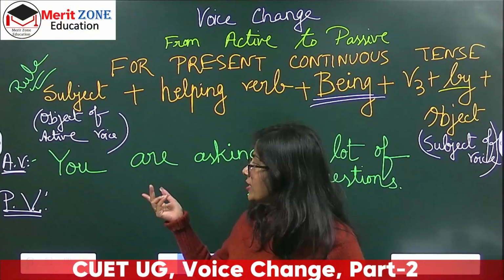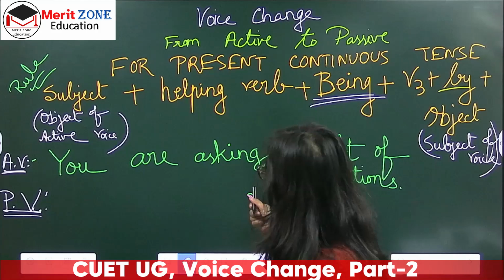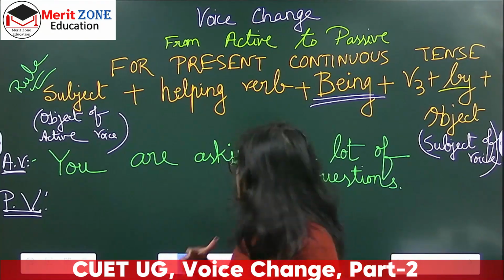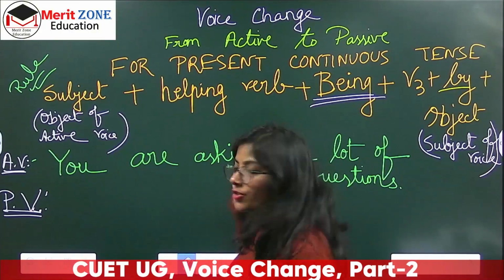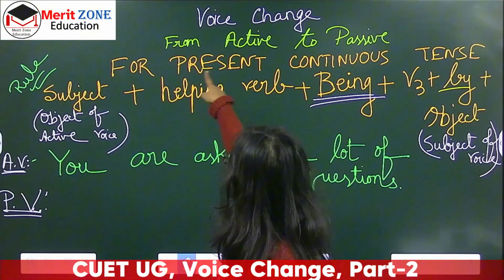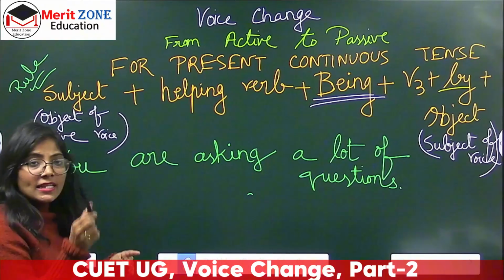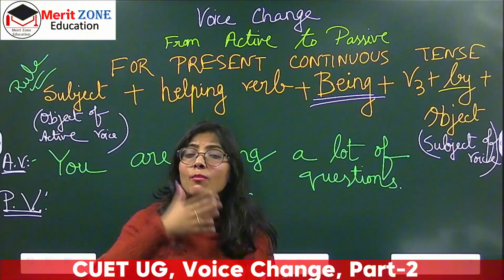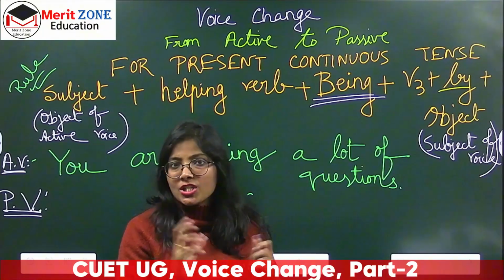Now I will change it into passive voice, and as you can see, it is already in present continuous tense, isn't it? So now when it is in present continuous, again I have added the helping verb and I have added ing with the main verb, as written only for continuous tense. Now in the previous example, I told you that you can break the object into parts if you find that the object is too long.